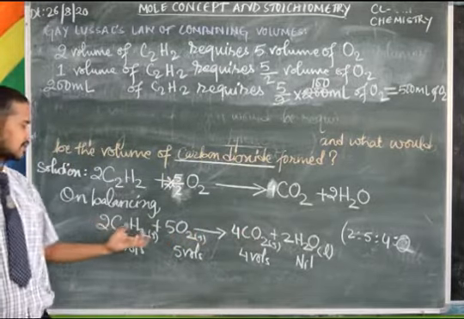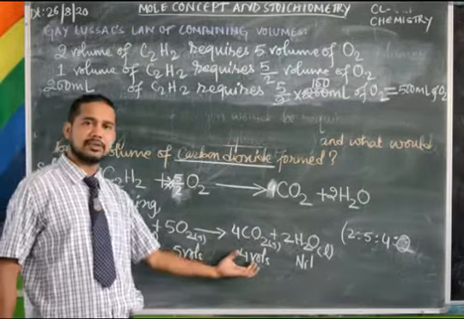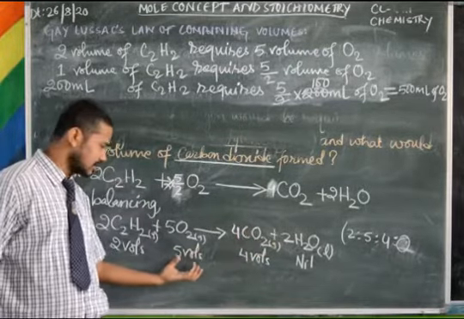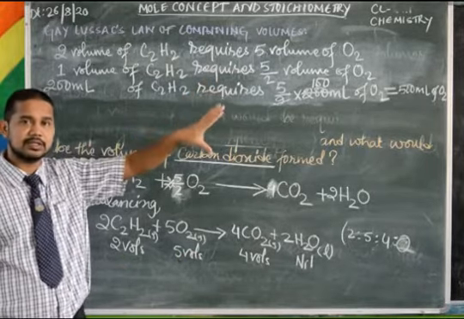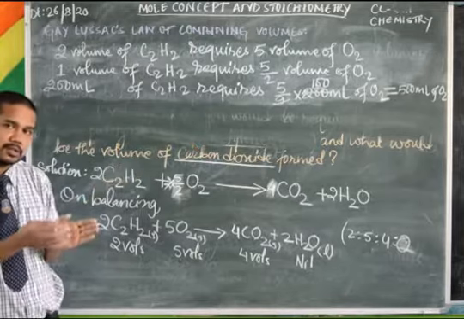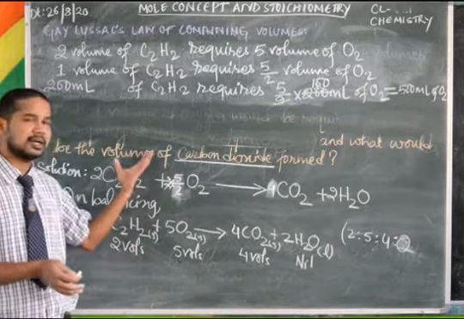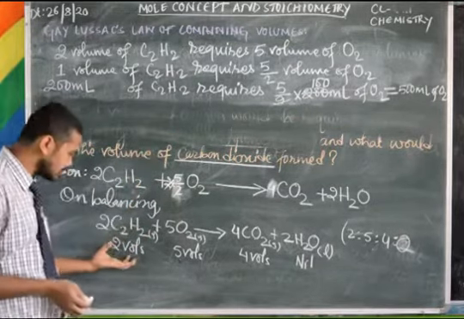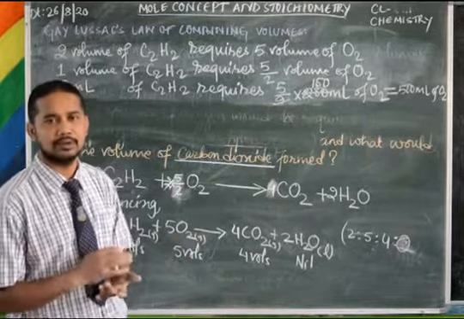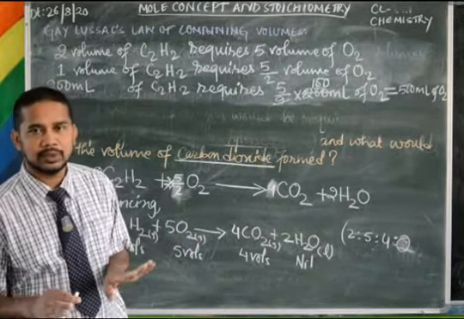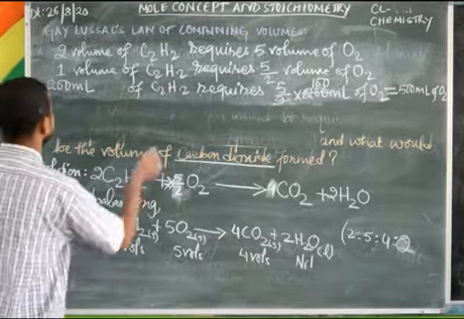So 2 volumes are giving 4 volumes. 2 volumes of acetylene are giving 4 volumes of carbon dioxide. Now you can take this 5 volumes also, because 5 volumes of oxygen is also now known. 500 ml is required. But it will be appropriate if you take the figure given in the question only. So you can take this or this, because this is also known now. One must be known, one is unknown. If both are unknown, you cannot find. So one has to be known. So let's take this. Then